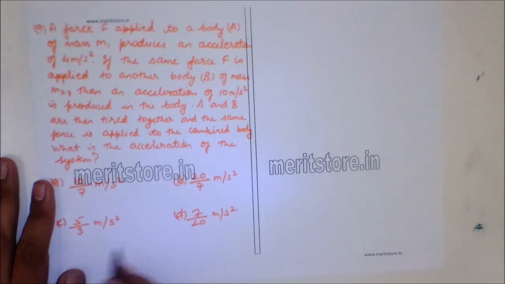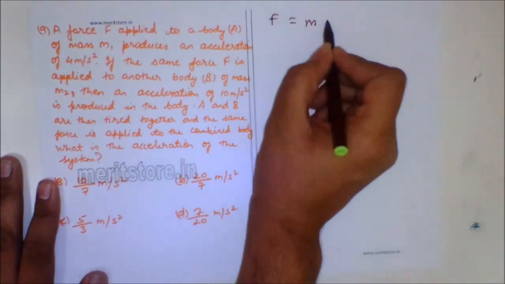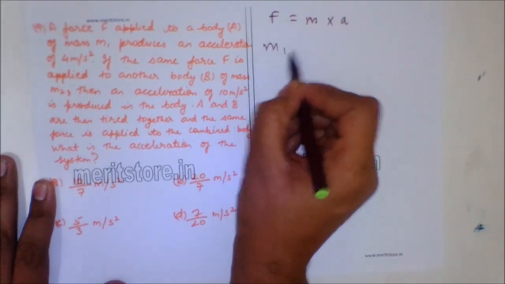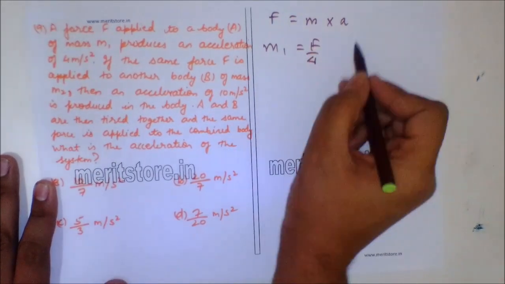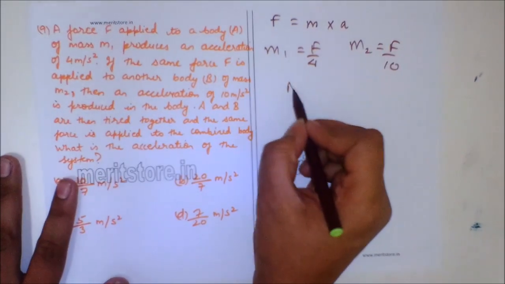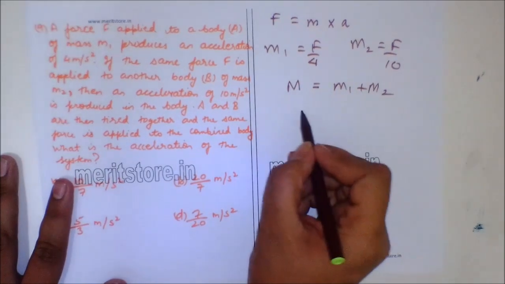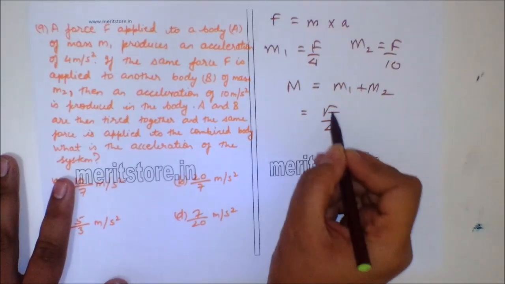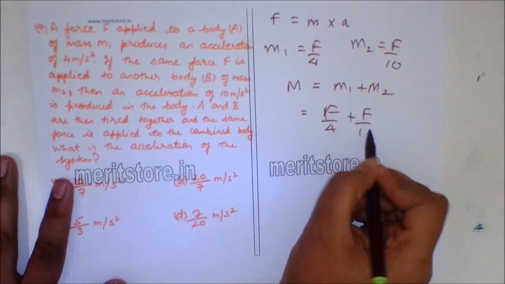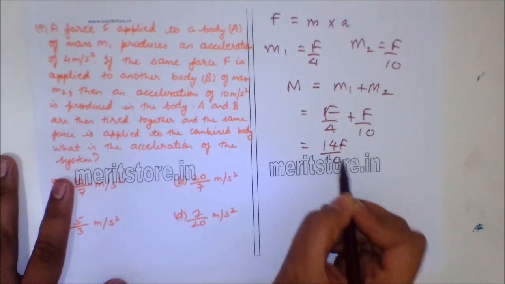Now, to solve this question, we know force is equal to mass into acceleration. m1 is F upon 4, m2 is F upon 10. Combined mass, if they are tied together, is m1 plus m2, which is equal to F by 4 plus F by 10, which is equal to 14F upon 40.